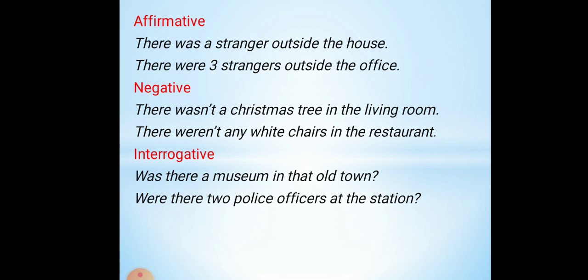For the interrogative form, was there a museum in that old town? O qədim şəhərdə muzey var idi. Were there 2 police officers at the station? Şöbədə 2 polis var idi.